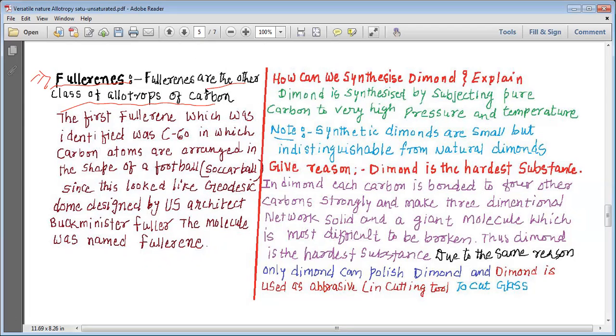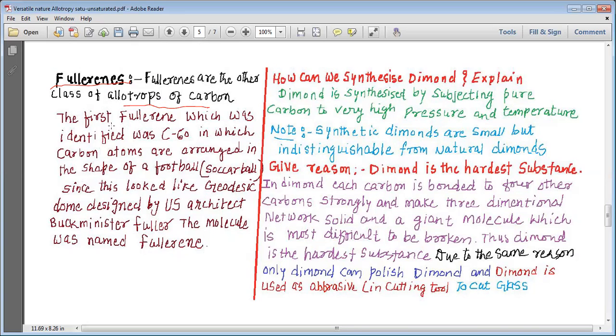The three allotropes of carbon are generally diamond, graphite, and fullerenes. Now let us pay attention to the fullerenes. So fullerenes are the other class of allotropes of carbon.